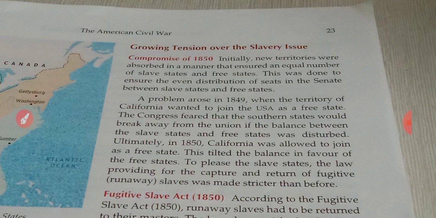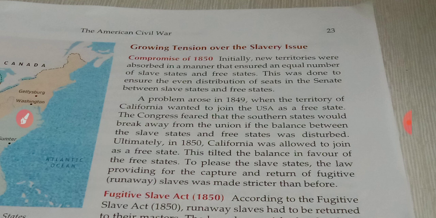Now the Fugitive Slave Act of 1850. Under the Fugitive Slave Act, runaway slaves had to be returned to their masters. Any slave running away without the master's permission had to come back and be with the master.